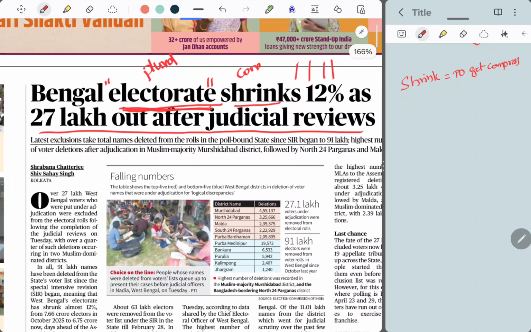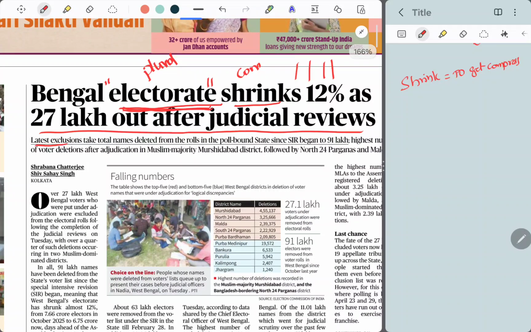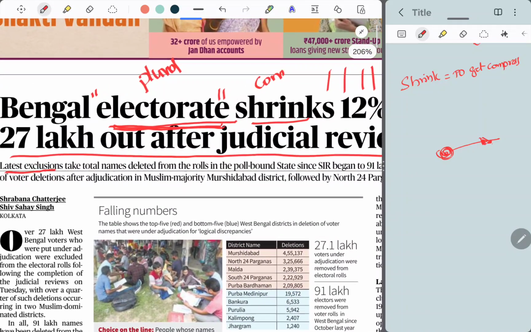So what else? Latest exclusion. Exclusion means removing, separating out of the box, out of something. So some people are excluded, removed. So latest exclusion takes total names deleted from the rolls in poll bound state.